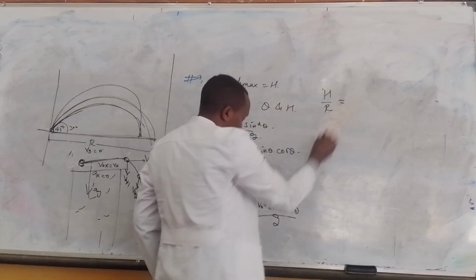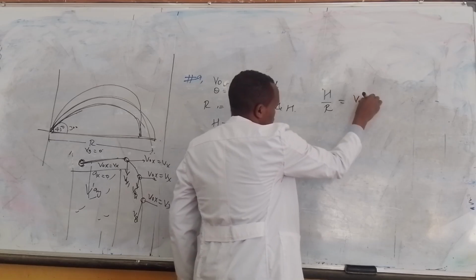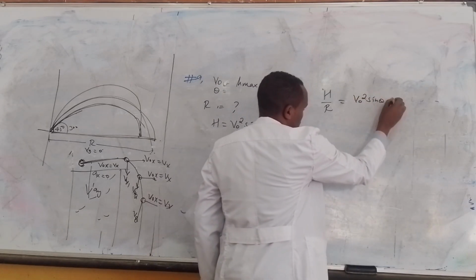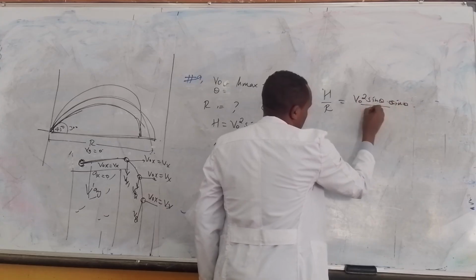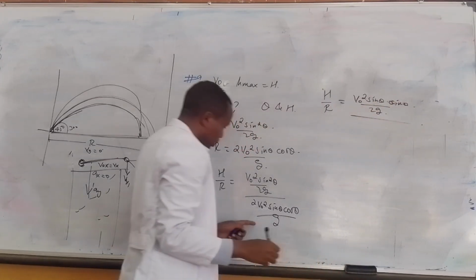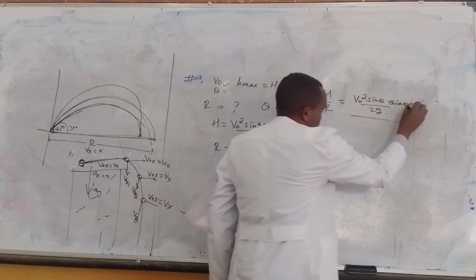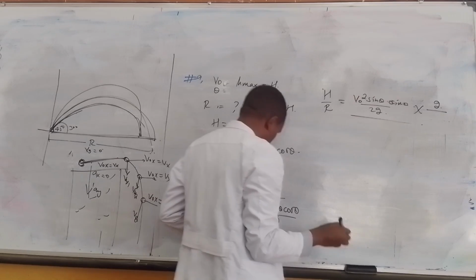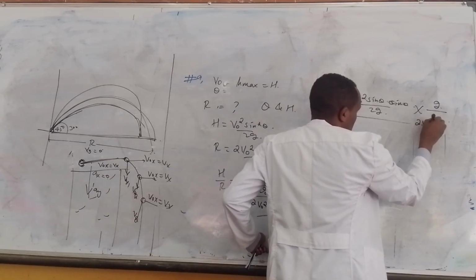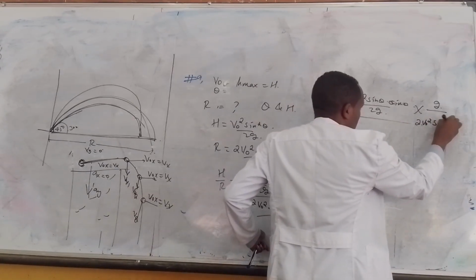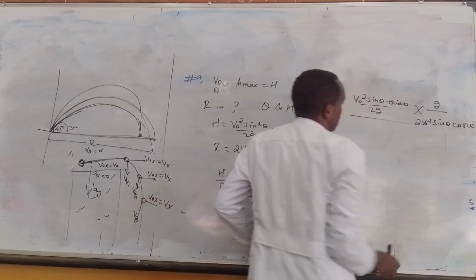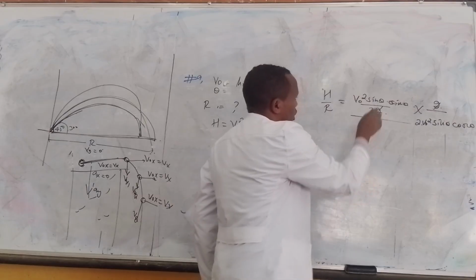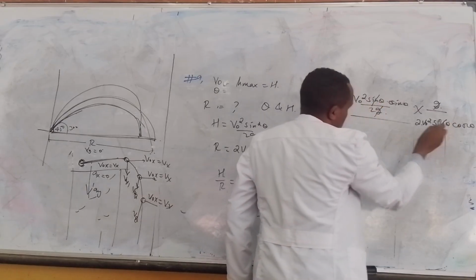Now gravity cancels out. Sine of theta is cancelled by sine theta.